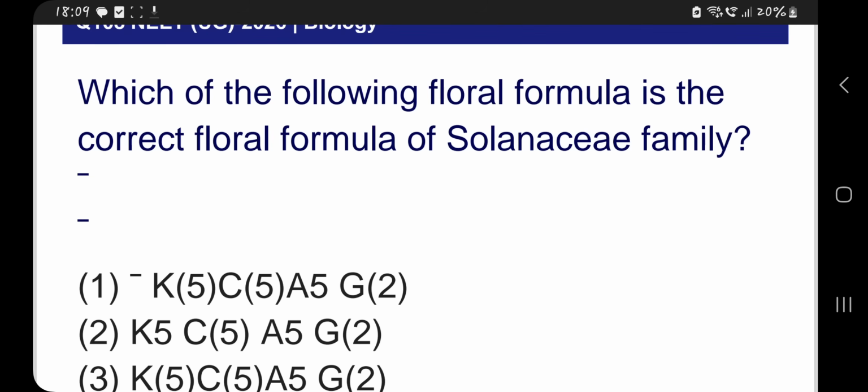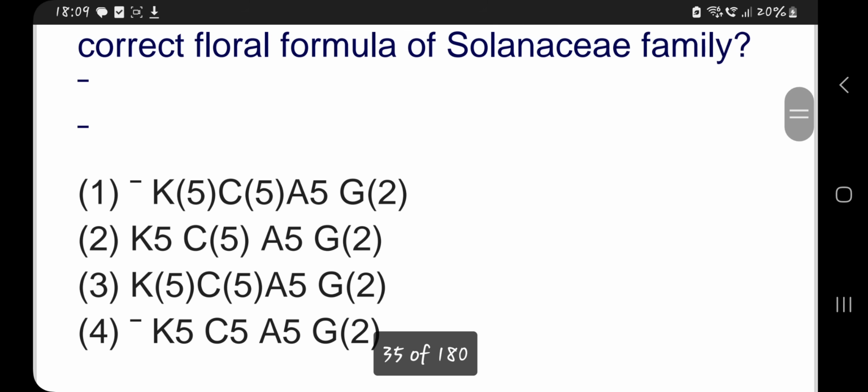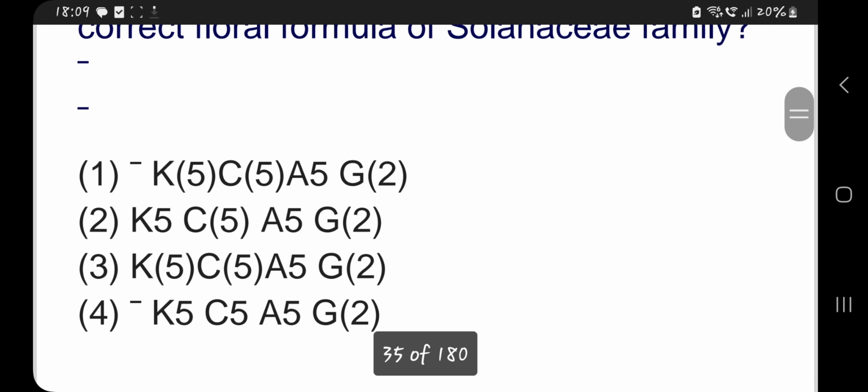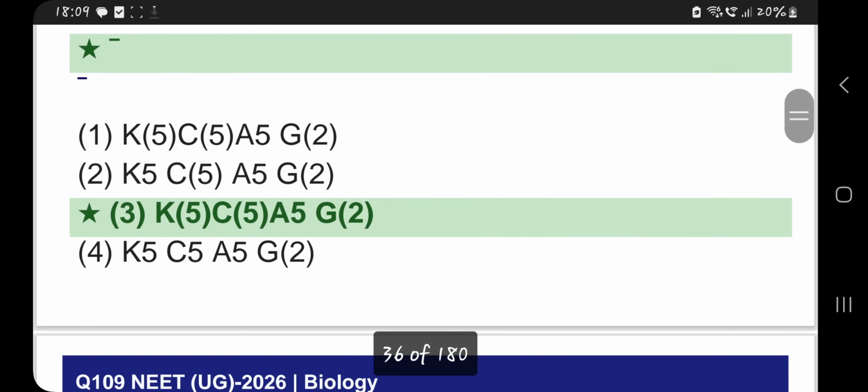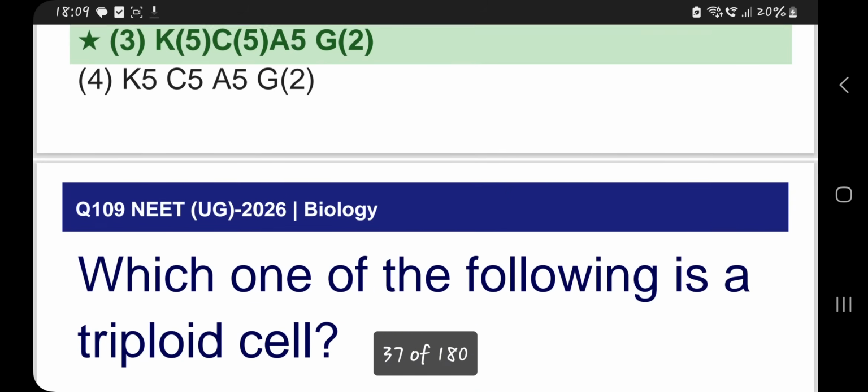Which of the following floral formulas is the correct floral formula of the Solanaceae family? It will be having K5, C5, then bicarpellary. So K5, C5, A5, G2. The right option here is the third one, because all the petals are fused, the corolla is fused. Androecium 5, they should have shown that epipetalous condition. Then gynoecium 2. So all these are correct options A to C, but that epipetalous condition would have been shown in the third one. That is the reason it is correct.